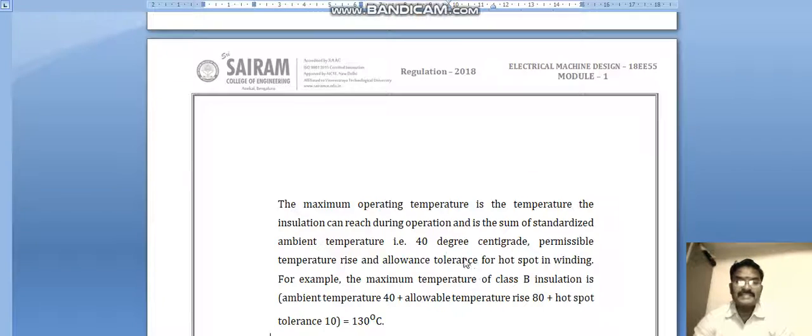This is the maximum operating temperature the insulation can reach during operation, which is the sum of the standard ambient temperature of 40 degrees centigrade, permissible temperature rise and allowable tolerance or hotspot in windings. For example, the maximum temperature of class B insulation is ambient temperature 40 degrees plus allowable temperature rise of 80 degrees, that is 130 degrees.